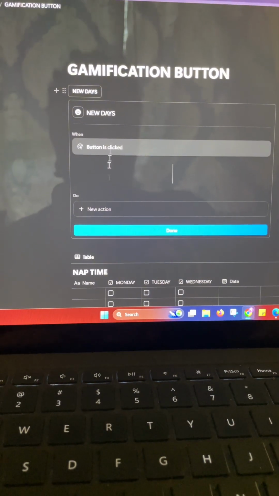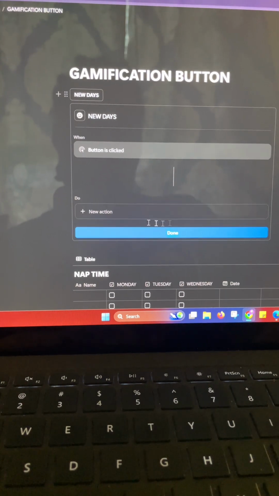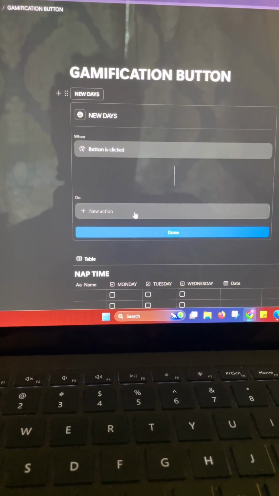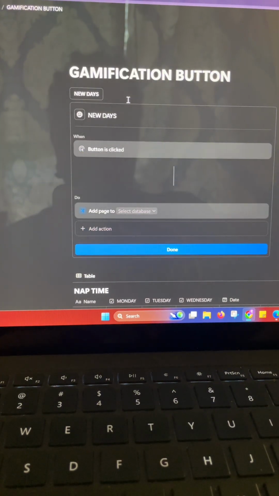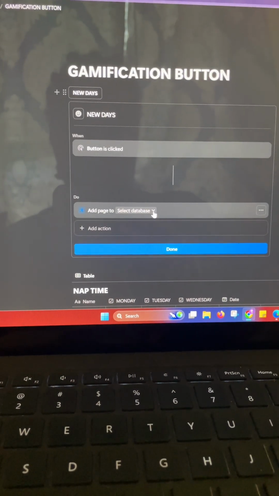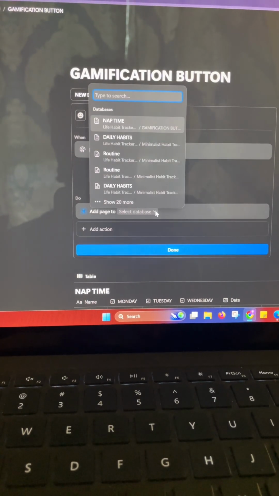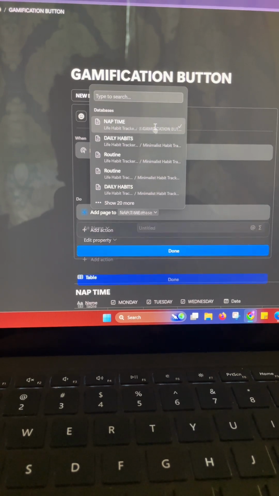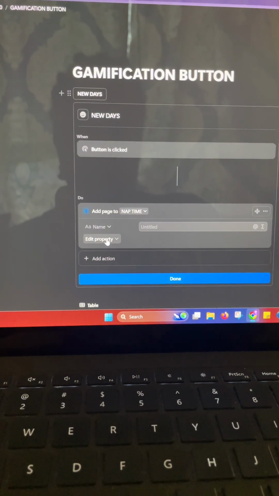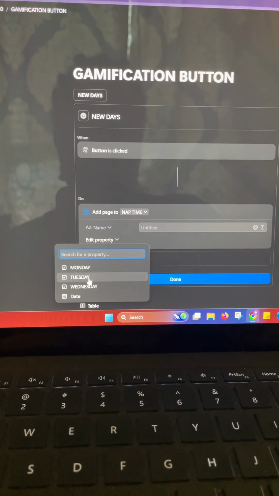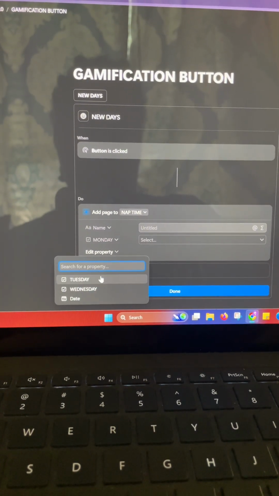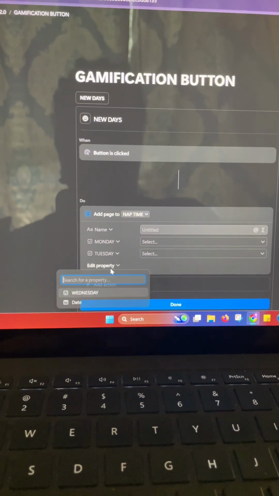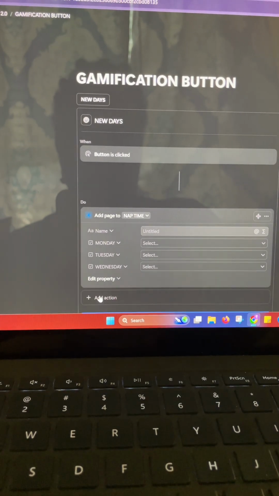So now we're going to come into our date property. We're going to click on new action, select add page. We're going to select the database, which is our nap time database. And we're going to click on edit property. So we are going to select Monday, Tuesday, and Wednesday.